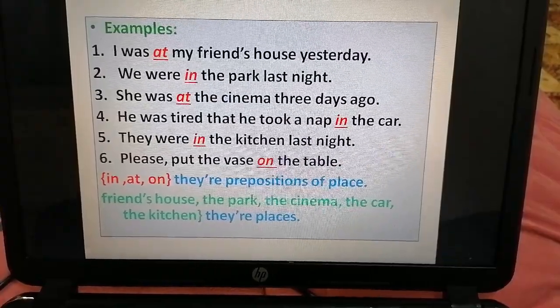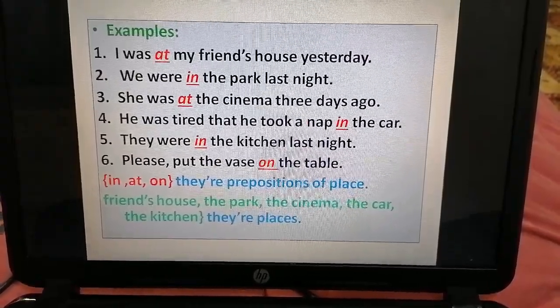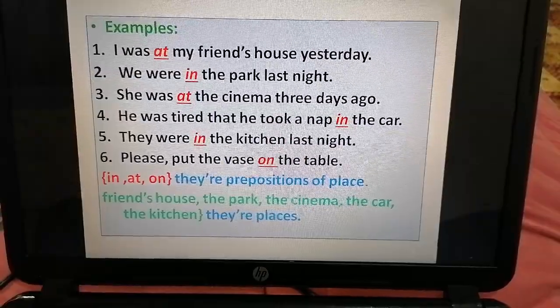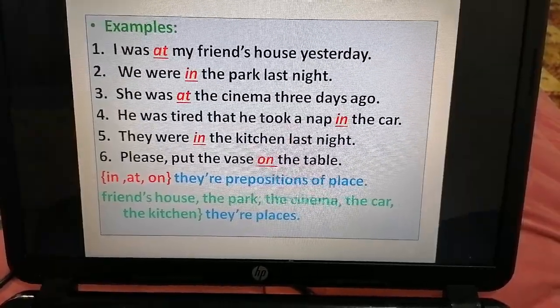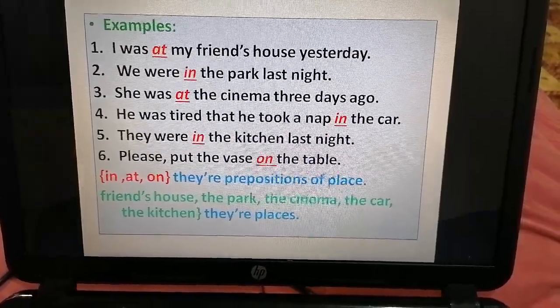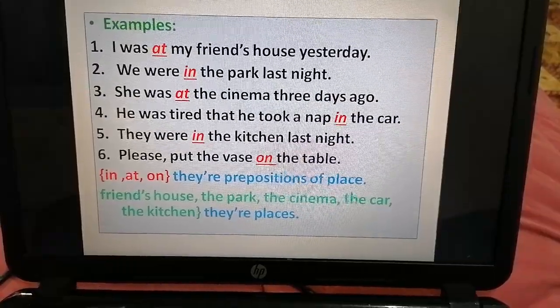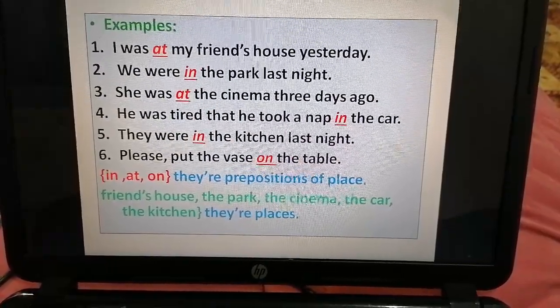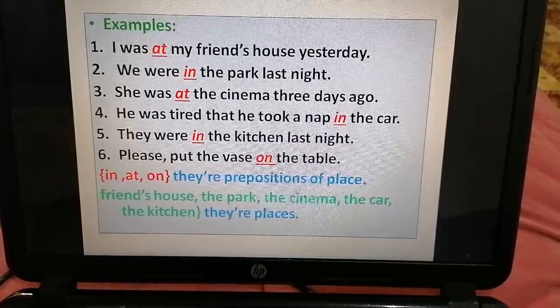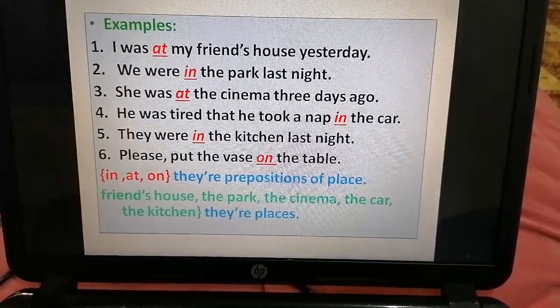Last one, please put the vase on the table. In, at, on, they are prepositions of a place. And friend's house, the park, the cinema, the car, the kitchen, they are places.